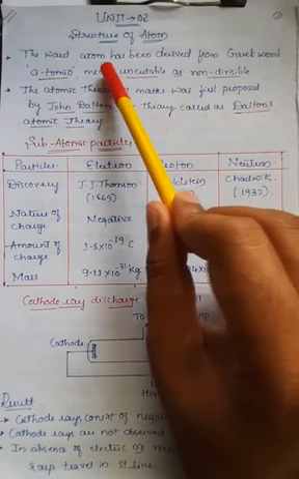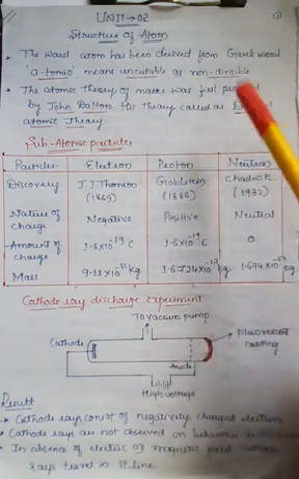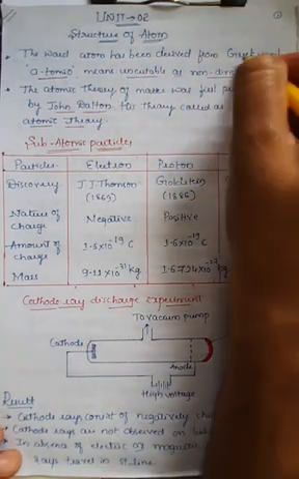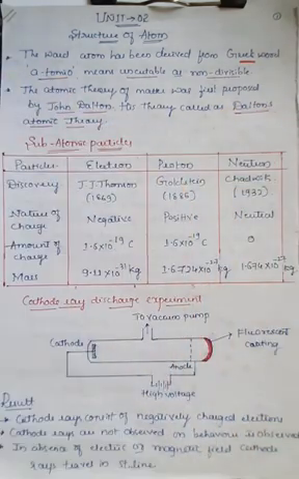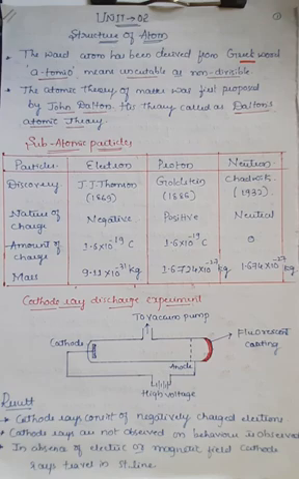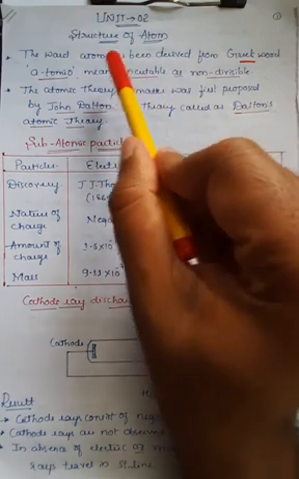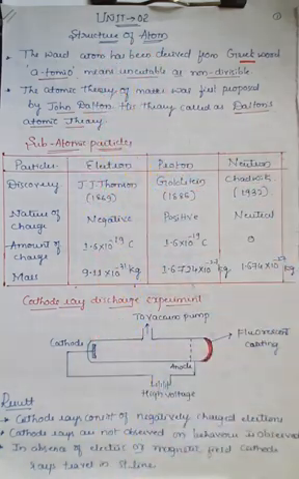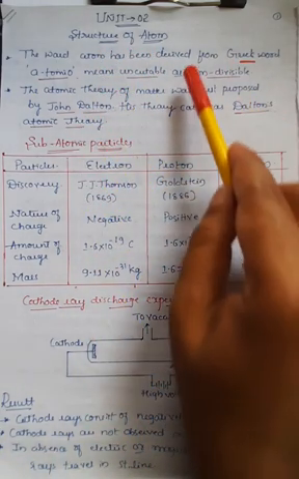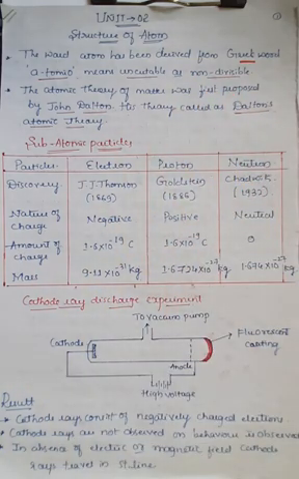So basically the word atom has been derived from the Greek word, right? It is taken from the Greek word atomio. Atomio means uncuttable or indivisible, that cannot be broken into further pieces, so it is also referred to as uncuttable, right? The atomic theory of matter was first proposed by the scientist John Dalton.